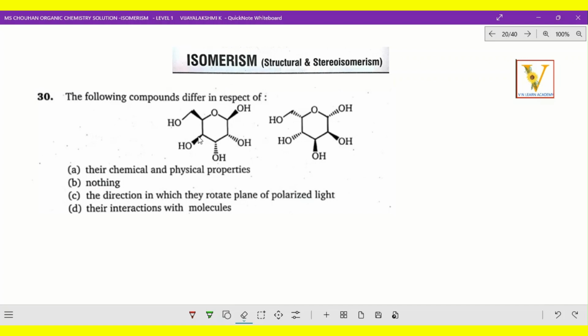As we look at this only, easily we can identify this is wedge position. So this is wedge position and this also wedge position. But here just to the opposite, here dash position. And the same way here also, this is wedge and this is dash. Now this part it is wedge, dash position, and this is wedge. This is a dash and this is wedge, just the opposite, mirror image. This is opposite of mirror image, right? So non superimposable mirror images of each other. So this is enantiomers. So both are enantiomers.